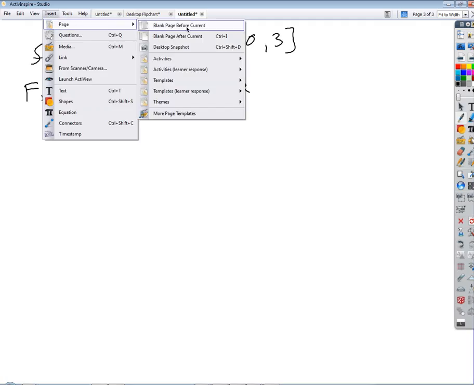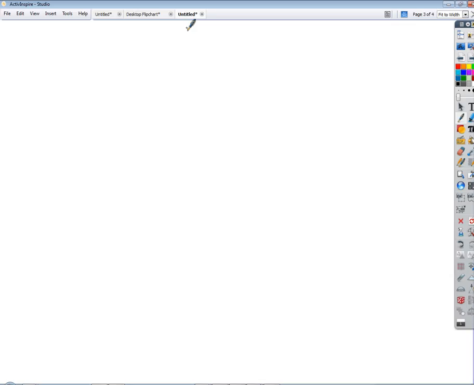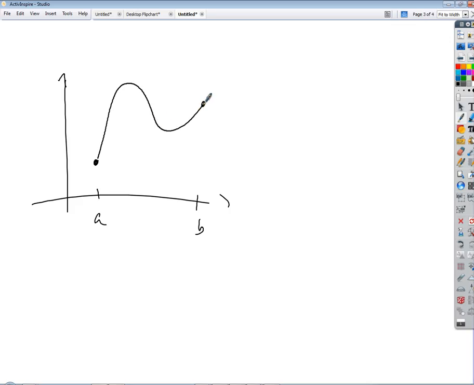Before we do this, it just occurred to me that maybe one more thing I should quickly review. What if we had something like this? Okay, where is the absolute maximum on that interval? It's at the peak. Where's the absolute minimum? At the left endpoint, right?